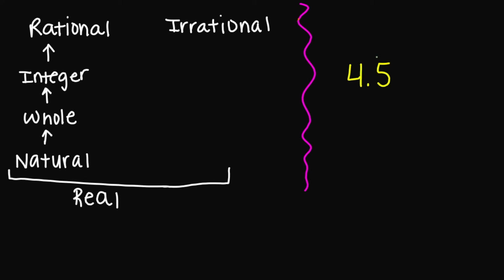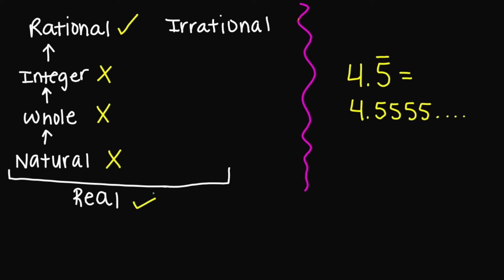What about 4.5 with a line over the 5, where this means 4.5555, and it keeps going on and on and on. Is this number a natural number? No, it is not natural. Is it a whole number? No, it is not a whole number. Is it an integer? No, not an integer. Is 4.5 repeating a rational number? Yes, it is rational. It's not irrational. And is it a real number? Yes, it is. So 4.555 repeating is rational and real.